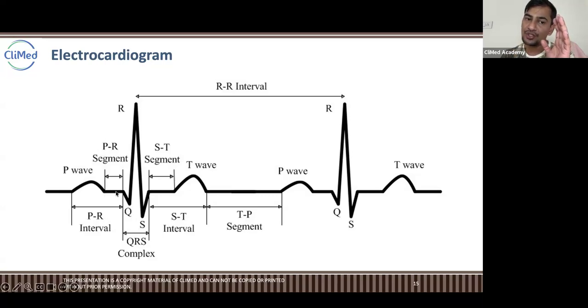And when it goes to the PR segment, that is the gap. And then here it is a sudden depolarization, like rapid depolarization, phase 0. And then this is phase 1, where the calcium goes in to make the balance, but then suddenly, to keep it stable, calcium goes in. The ST segment is showing the calcium goes in. This is the plateau, and then repolarization starts.